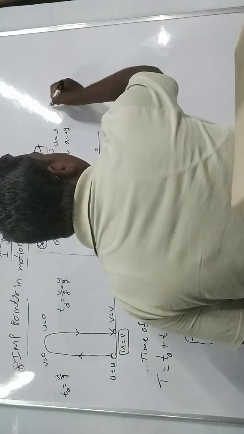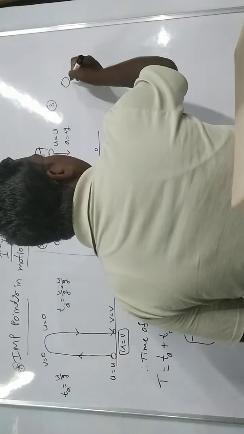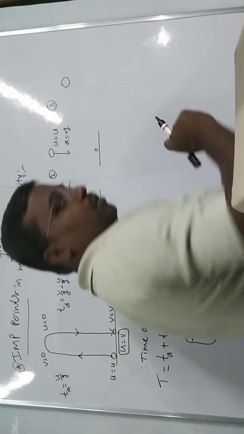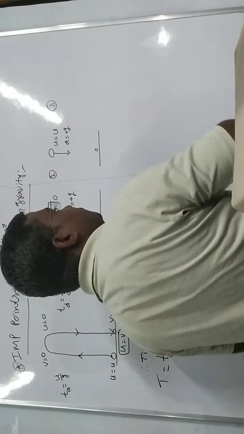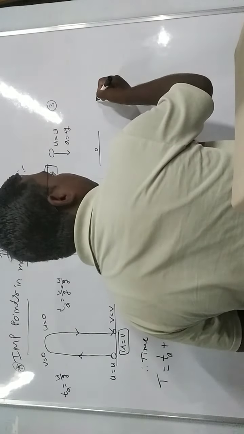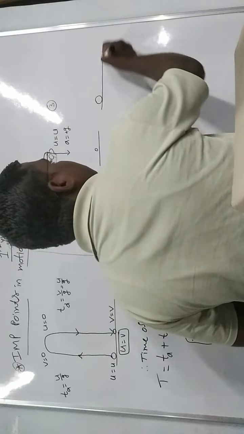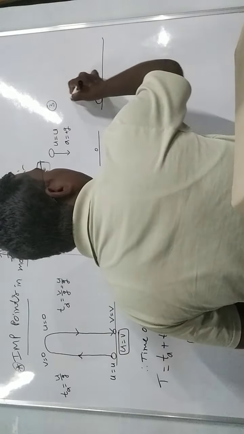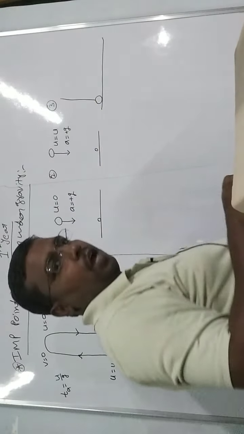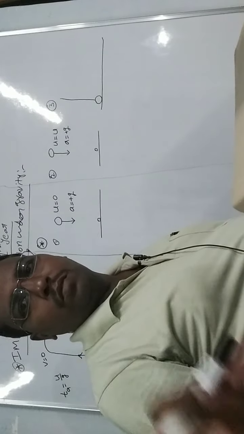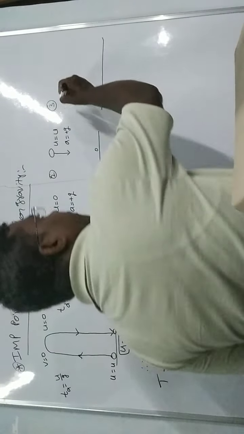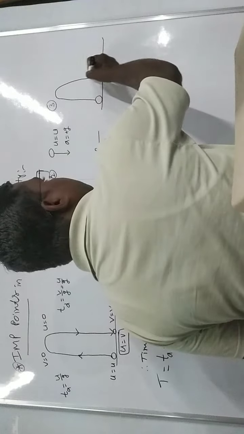Now the third case: suppose the ball is projected in the upward direction from the ground and reaches the ground again.